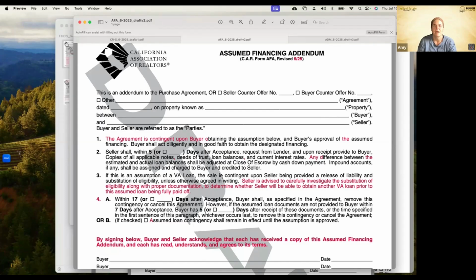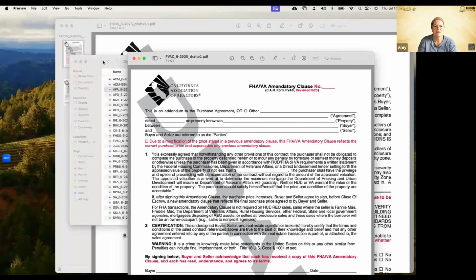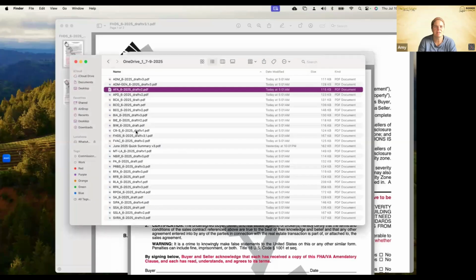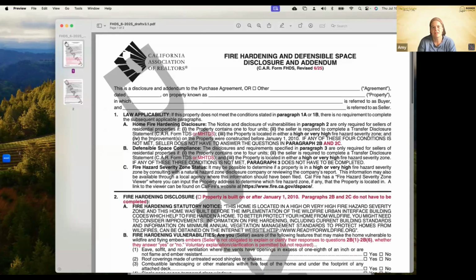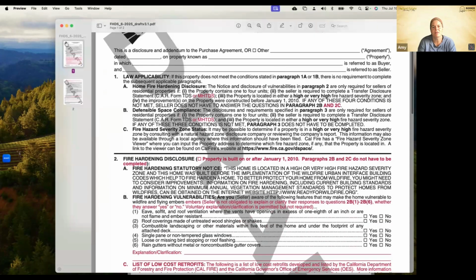Okay. All right. Moving right along from there. That was our seller contingency removal form. We also have our FHDS, which is our fire hardening and defensible space disclosure and addendum. Now, let's see here. Keep in mind that on the fire hardening disclosure, if the property is built on or after January 1st, 2010, paragraphs 2B and 2C do not have to be completed. So it just provided clarity on that.